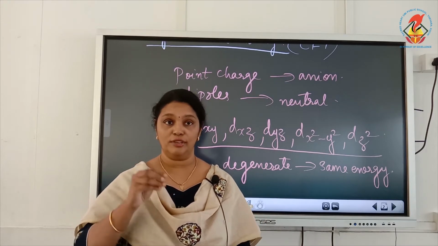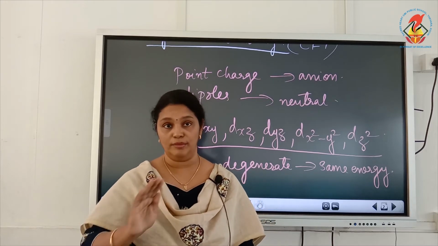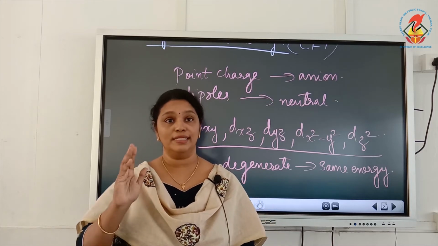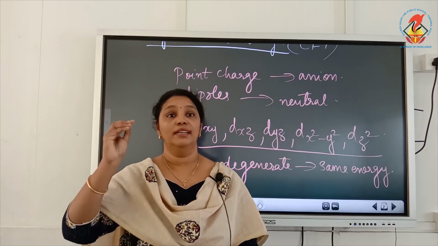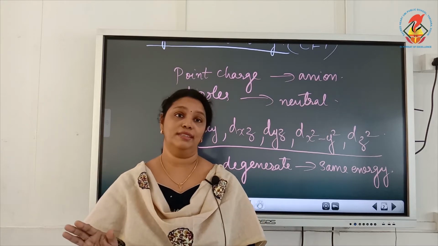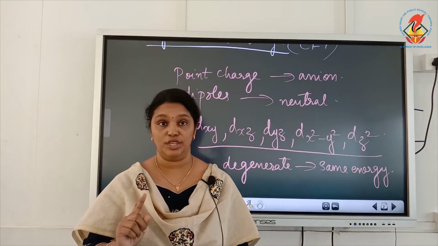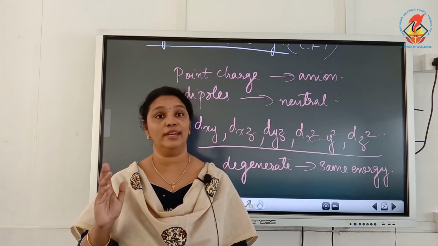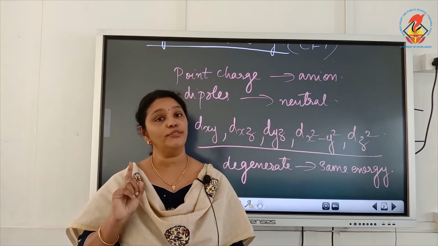So in the presence of ligand, the degeneracy of the 5 d orbitals is removed and the d orbitals get lifted in energy. As a result, the d orbitals will split. The 5 d orbitals now don't have the same energy. Now you cannot call them degenerate orbitals. They don't have the same energy in the presence of ligand.